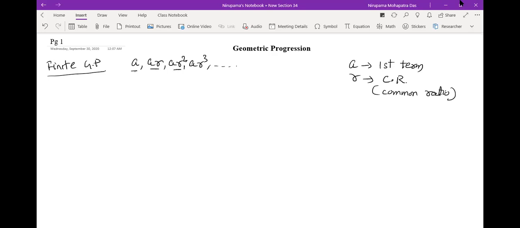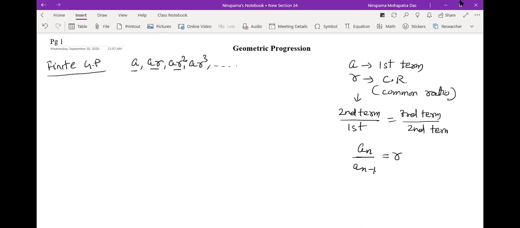The common ratio can also be obtained by taking second term by first term, or third term by second term, or in general the nth term by the n minus 1th term, that is equal to R.